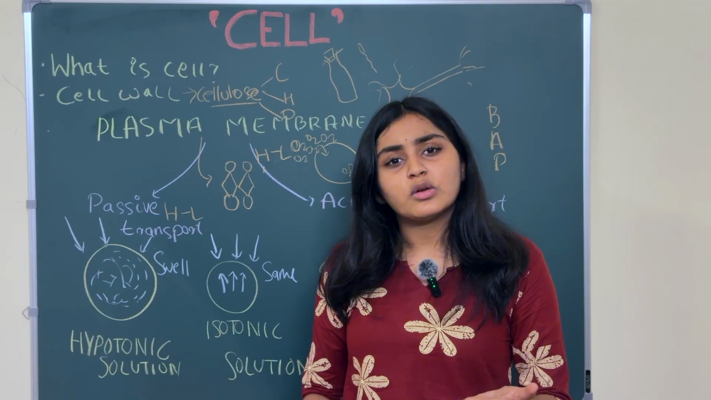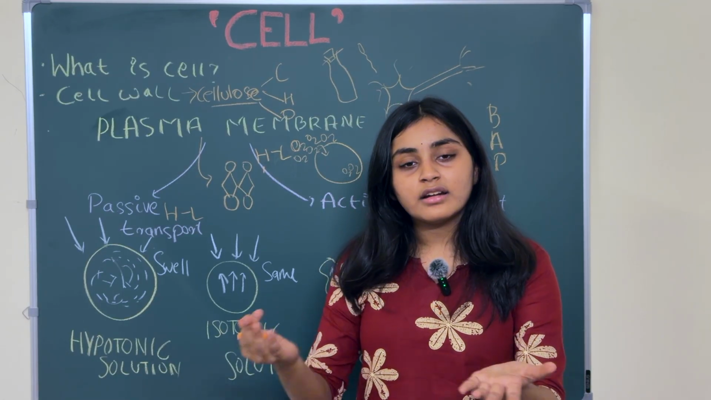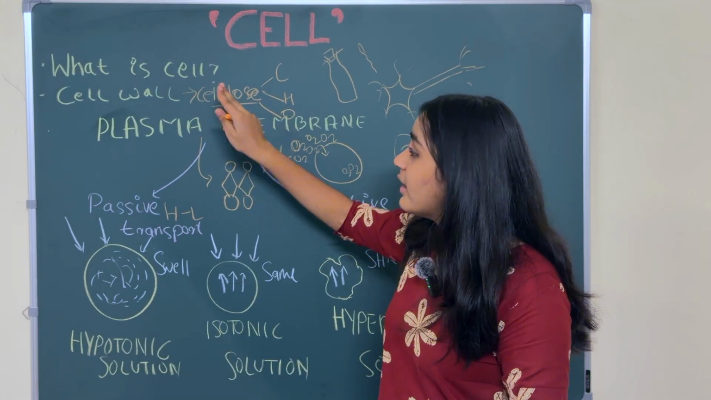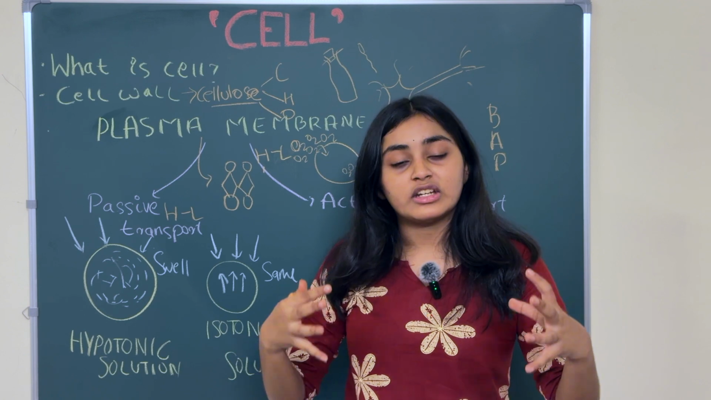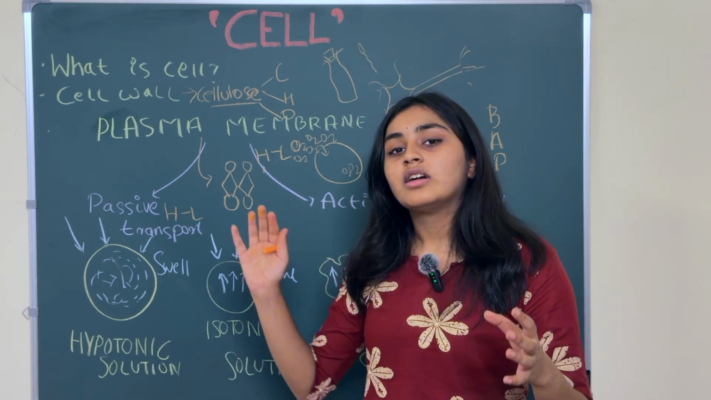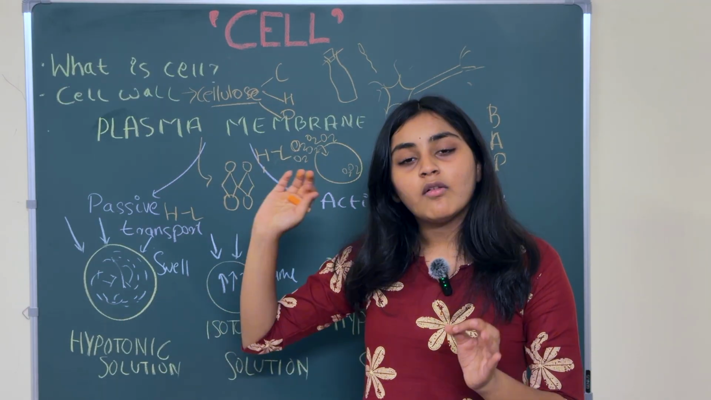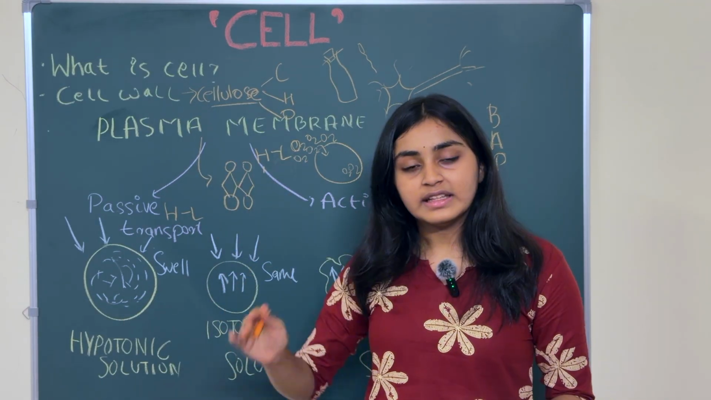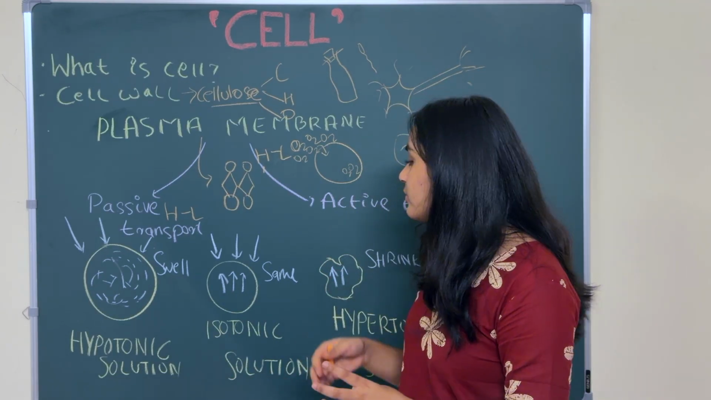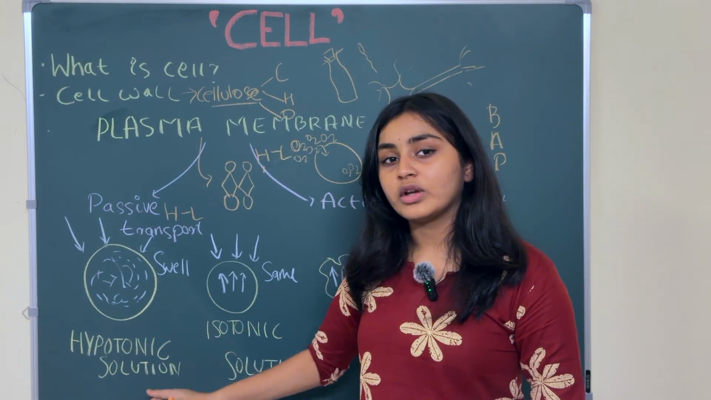But you might be wondering why the cell does not burst, because it keeps on taking water, right? The cell does not burst because it has a cell wall, which gives turgidity and rigidity to the cell. It protects the cell from bursting. The cell exerts an equal pressure on the cell wall, and the cell wall exerts an equal pressure on the cell, which prevents it from bursting. Now, this solution is called a hypotonic solution.